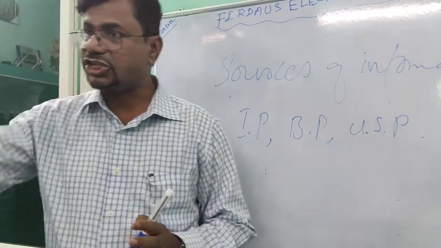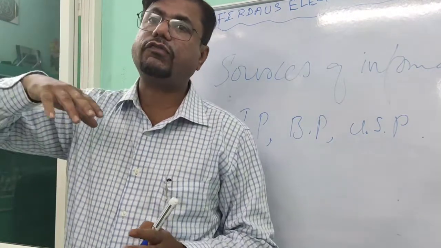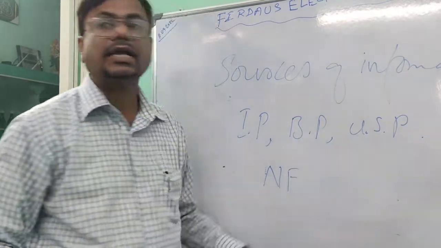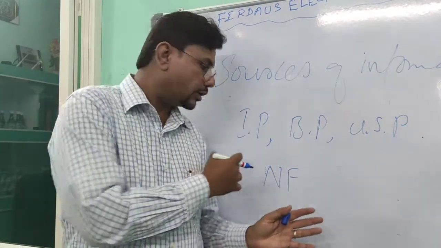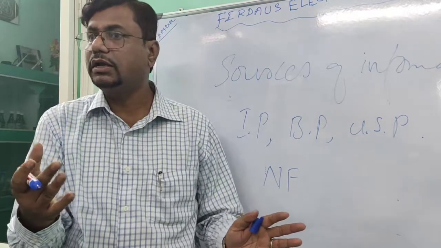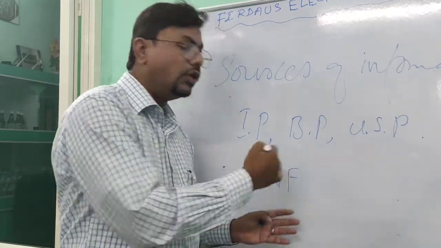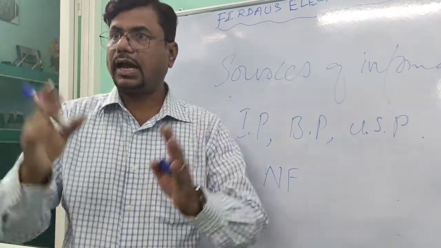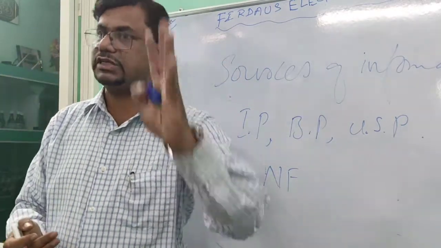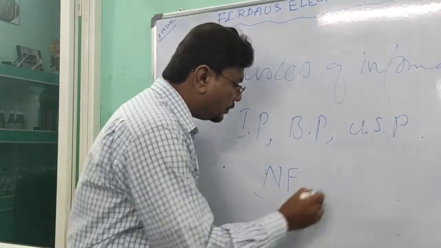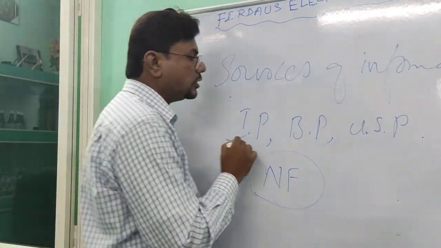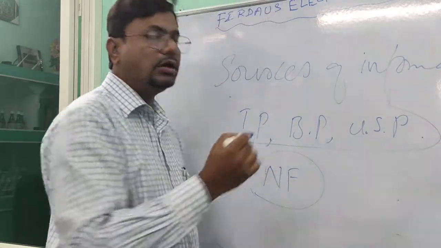And there is a national formulary, that is NF. Every country has its own national formulary. This formulary will make a person know about the drug action and for which disease it is given. So we can collect the source of information either from this or from this.